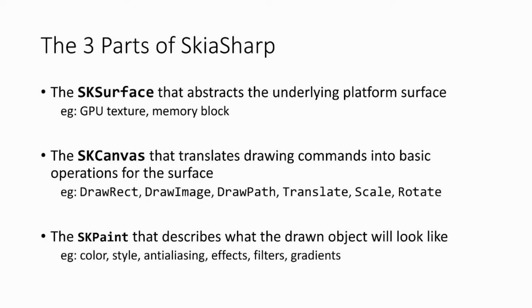Let's have a quick look at the parts of SkiaSharp so you would understand the code. There are 3 main parts of SkiaSharp. There's a surface, like any sort of surface that you're drawing to. This will be in memory. This will be a GPU texture. This is anything that represents something outside of SkiaSharp, right? So GPU textures, OpenGL texture, or DirectX texture, that is outside SkiaSharp. So this SK surface forms a layer to abstract what the outside world is doing and have a common interface for Skia, right? So you don't usually have to worry about that.